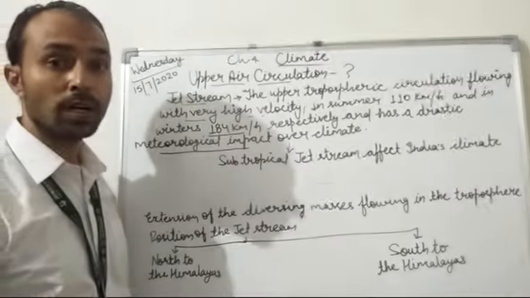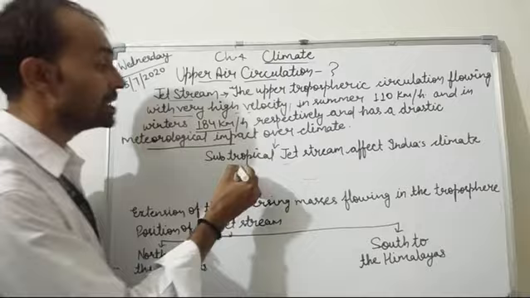Here again we are talking about velocity, which differs because during summers the velocity is 110 kilometers per hour, whereas in winters it is 184 kilometers per hour, and has drastic changes or meteorological impact over the climate. If we talk about India's context, here I am talking about the subtropical jet stream that affects India's climate.